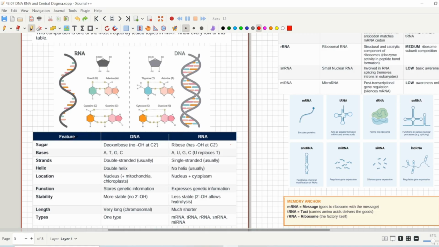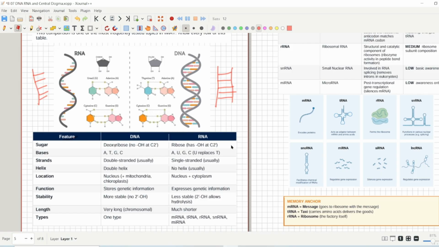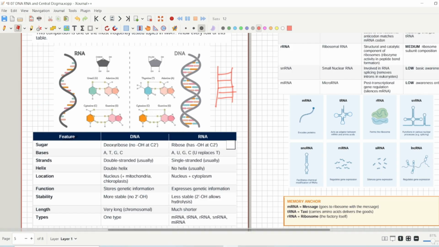The next is about stability. Obviously DNA has double strands, that's why DNA will be more stable, while RNA has a single strand, so obviously it will be less stable, right? It is just like a stair, if you have stairs, then the stairs would be more stable. As you can see here, this is a stair like this, it would be more stable. Why is that? Because it contains 2 supporting bamboos while RNA contains a single bamboo, so that's why it is less stable. So that was about DNA and RNA.